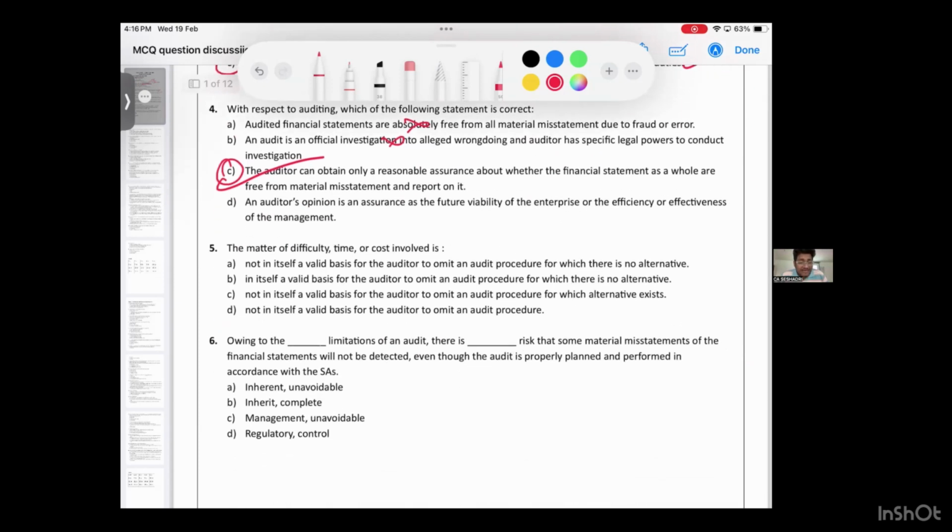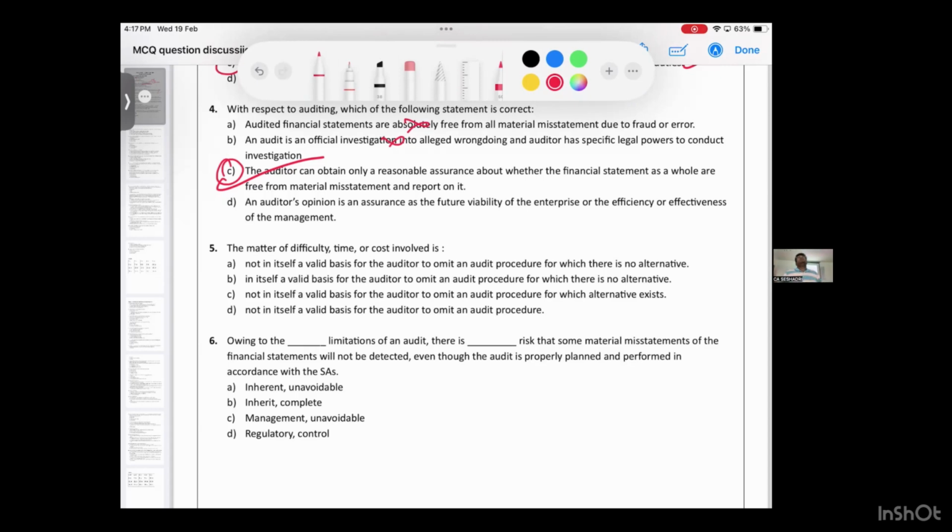Coming on to the fifth question. The matter of difficulty, time, or cost involved is what? Not in itself a valid basis for the auditor to omit an audit procedure for which there is no alternative. In itself a valid basis for the auditor to omit an audit procedure for which there is no alternative. What is the answer? Come on, tell me. A is the answer, because it's not a basis.